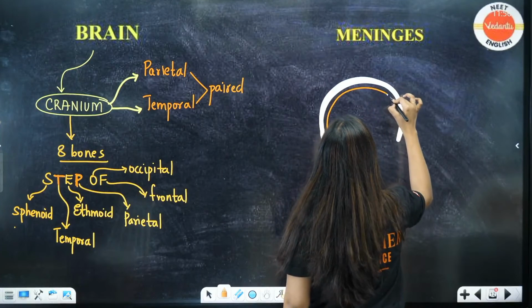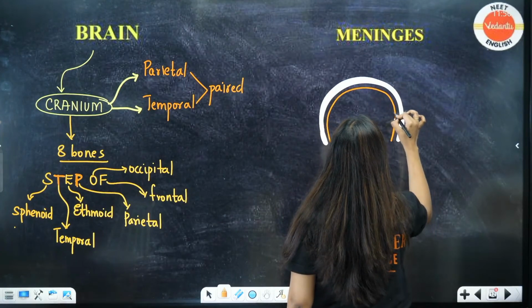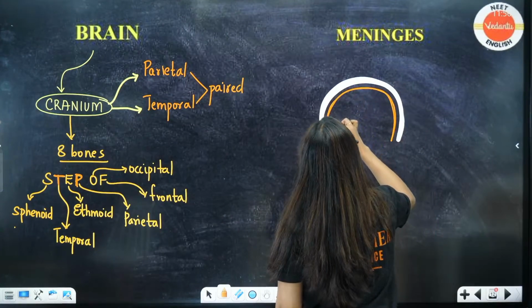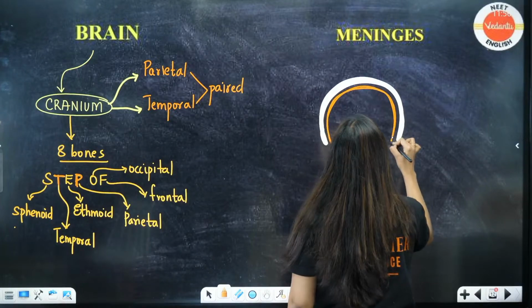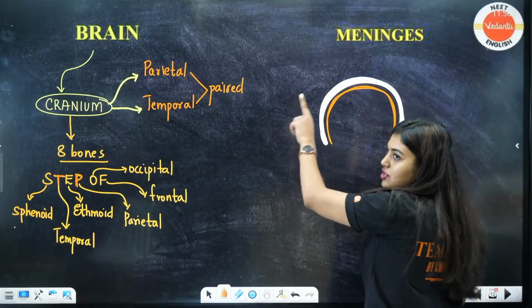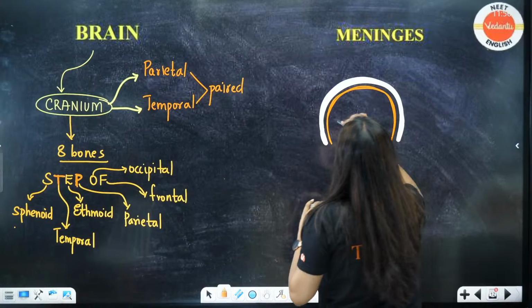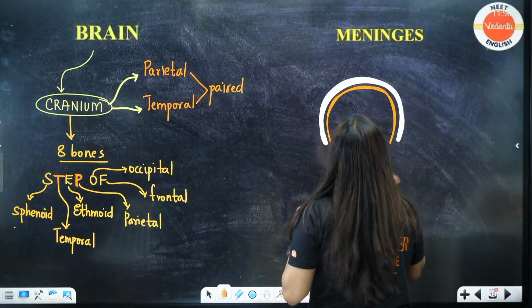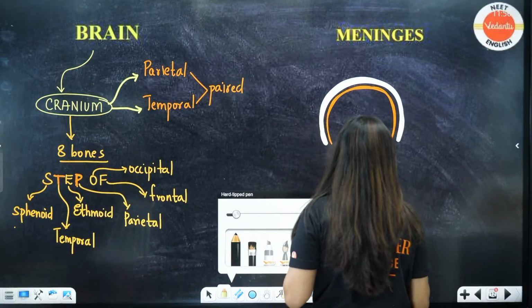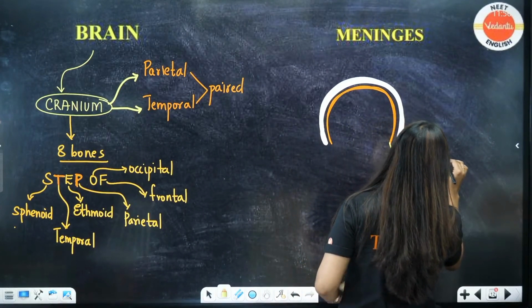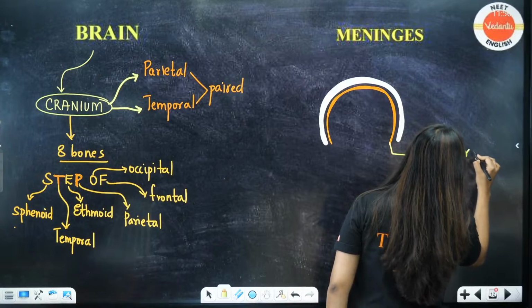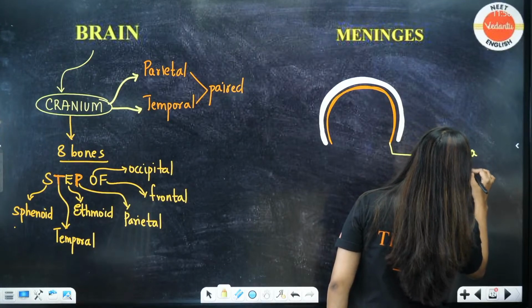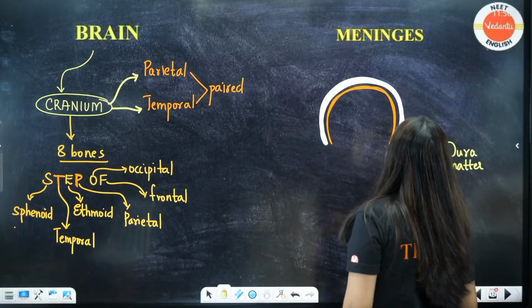This is going to be your dura mater. First meninges covering is going to be dura mater, okay. So, this I have just drawn as a structure, just for me to get an understanding.